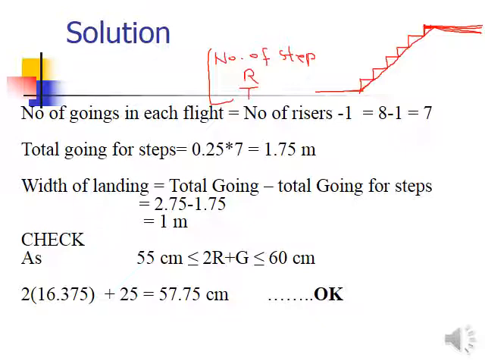This is a very interesting piece of information and observation: your number of risers is always one more than the number of treads in your staircase. If the total number of steps is 1, 2, 3, 4, 5 and 6, your number of risers is the same, 1, 2, 3, 4, 5 and 6. But what about the treads? Your treads will be 1, 2, 3 in the plan view. If you draw the plan view, your treads will always be one less than the number of steps.